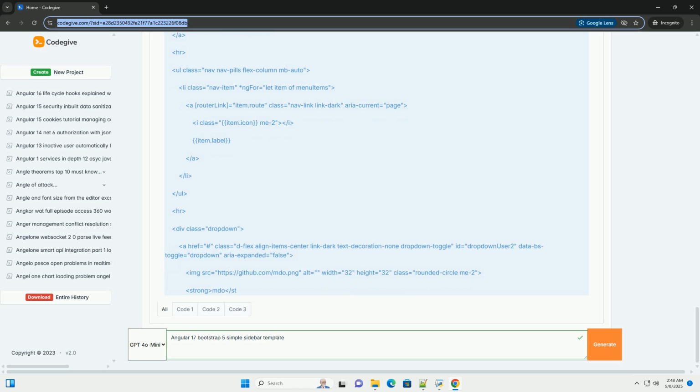Complete code example. Here is a full example. I'm only including the changed or created files.